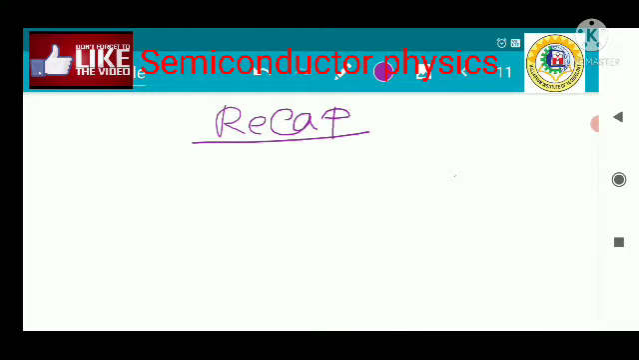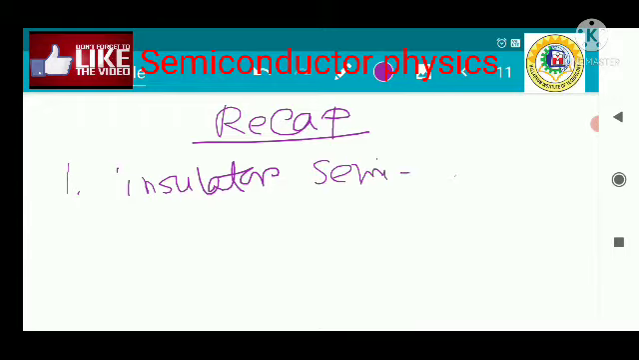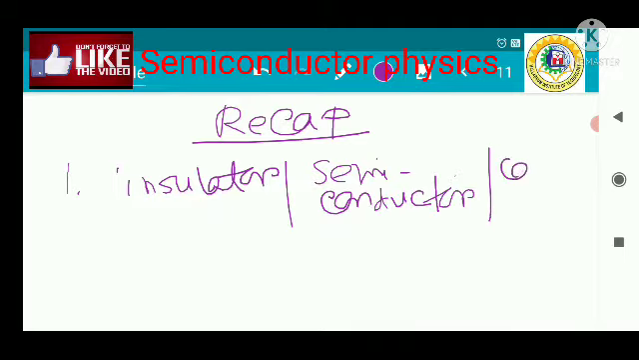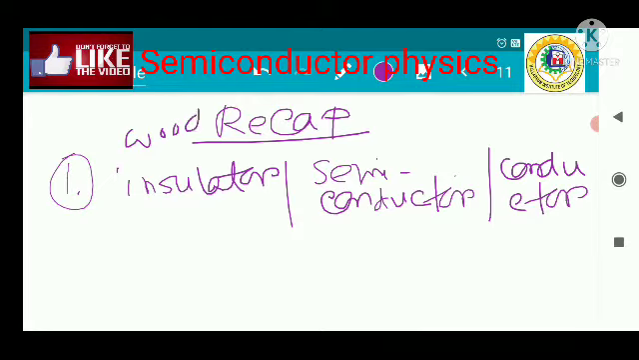Okay, so up to now we have discussed different types of materials. First is your insulator, next is semiconductor. These are the basic materials found in the universe, and third one is your conductor. I have also discussed an example of each type of material. Insulator example is wood, semiconductor example is silicon and germanium, conductor example is copper wire.